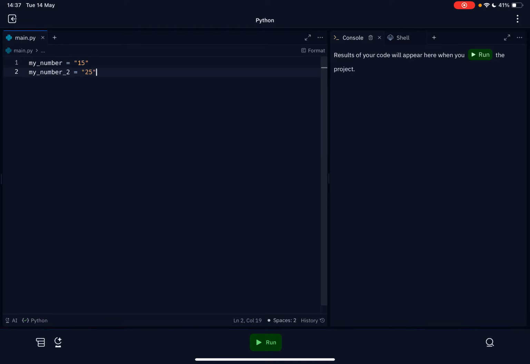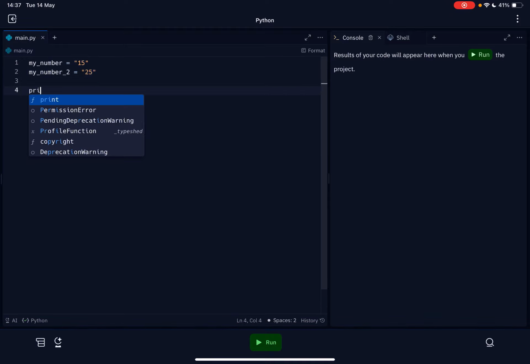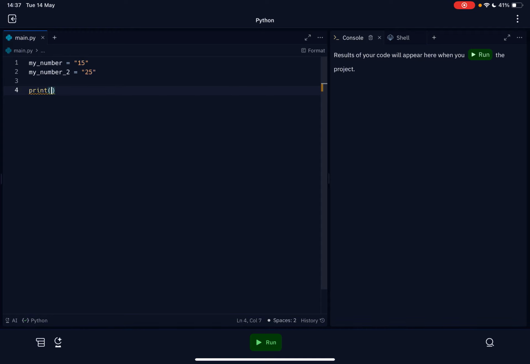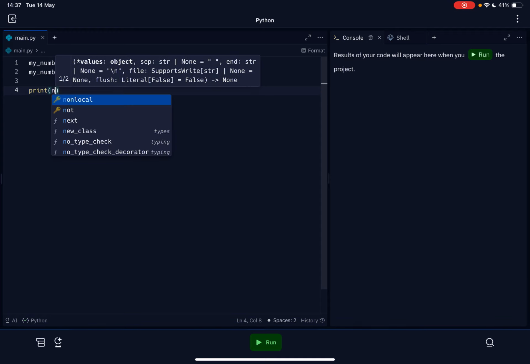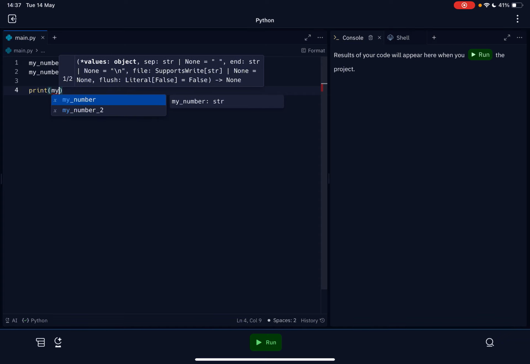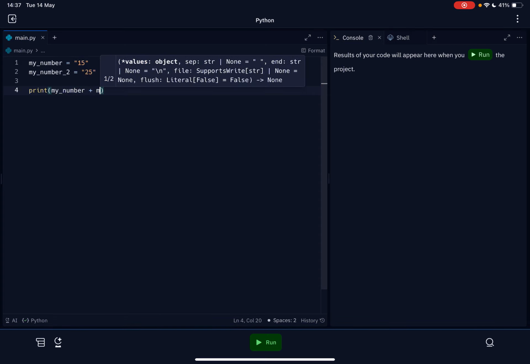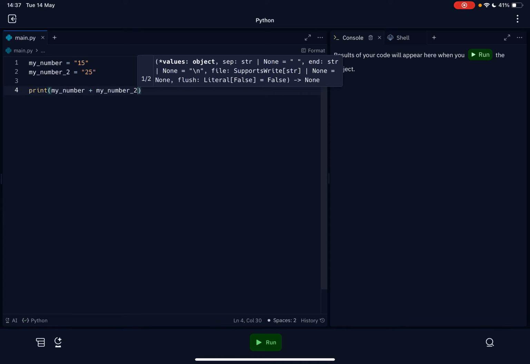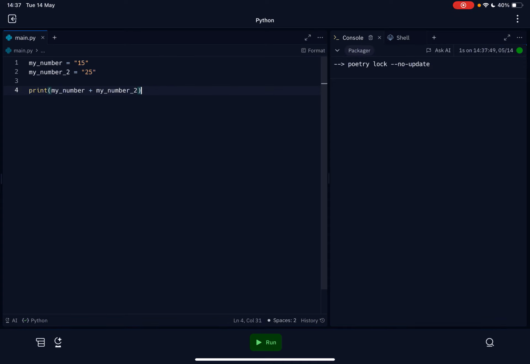Now I just want to show you what happens if we were to add these two together: my number plus my number 2. If you were to click run, as you can see, we get 1525, but this is not what we want.